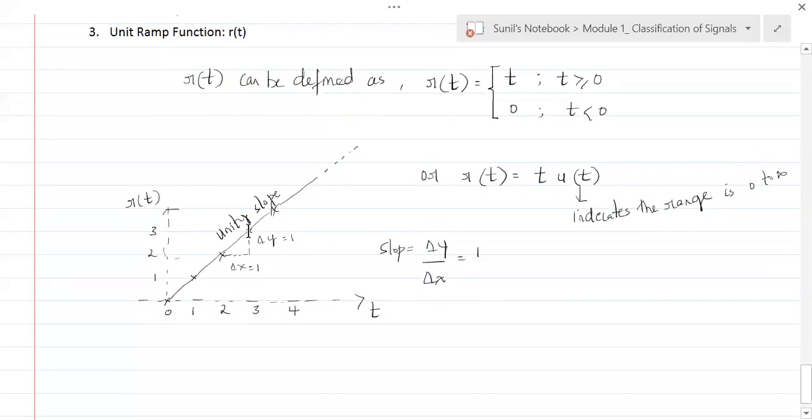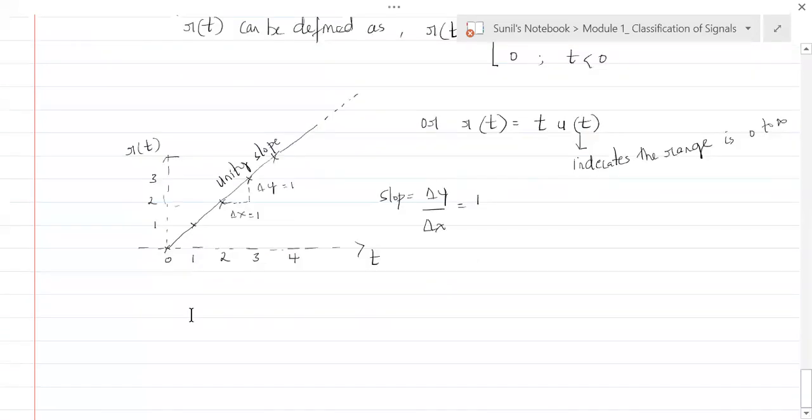Understand that point? Now let's see another signal. That signal is the exponential signal. But first, here in the ramp signal, you can see one property that you should understand.